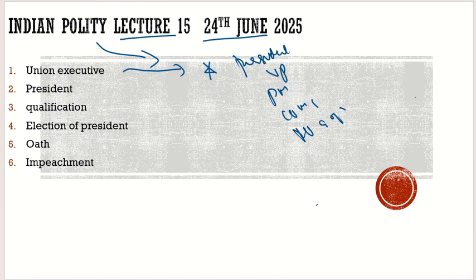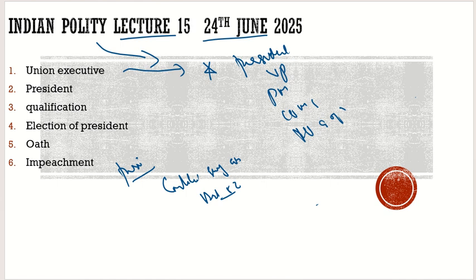Then we started with the President of India. The first thing we discussed was Article 52 of the Indian Constitution. What does the Constitution say about the President of India? We saw that Article 52, which is one of the smallest articles, says there shall be a President of India.